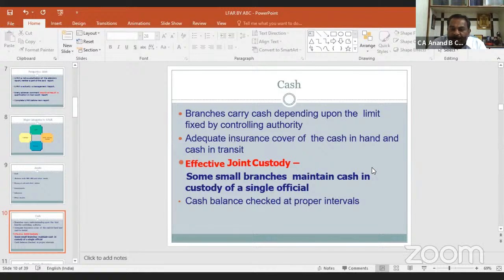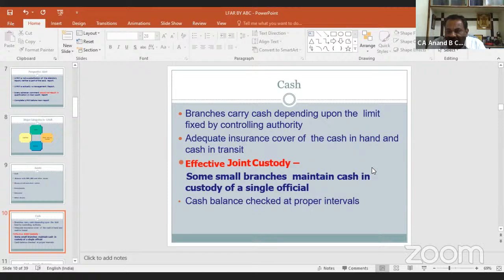Also look into the matter that cash should be kept in joint custody of the bank officials, cashier and bank officials or manager. Normally small branches maintain cash in single official custody because of shortage of staff. Please check whether cash balance is checked at proper intervals by branch officials or by outsiders.